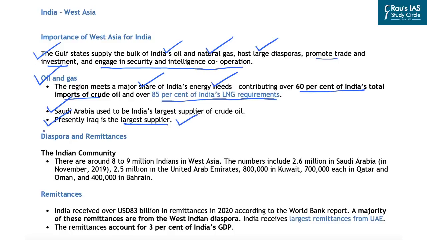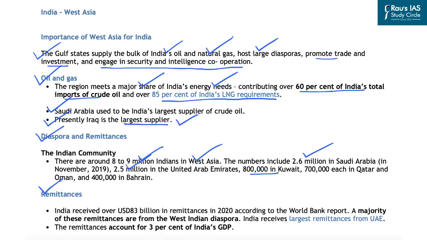If you look at the diaspora and the remittances, there are around 8 to 9 million Indians who live in West Asia, which is one of the largest in the world. It is about 2.6 million in Saudi Arabia, 2.5 million in UAE, around 8 lakh in Kuwait, as well as 7 lakh in Qatar. So this is the level of diaspora that India has in the West Asian region, and that is why this region becomes really important. Now, this diaspora, besides being important for India's soft power diplomacy, also sends remittances back to India, and that is why they have a very important economic contribution to India.